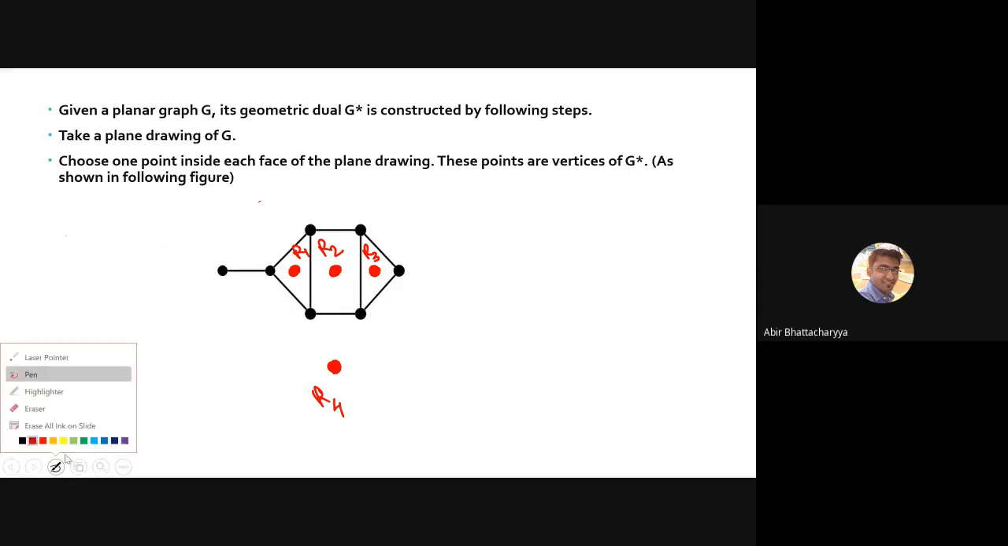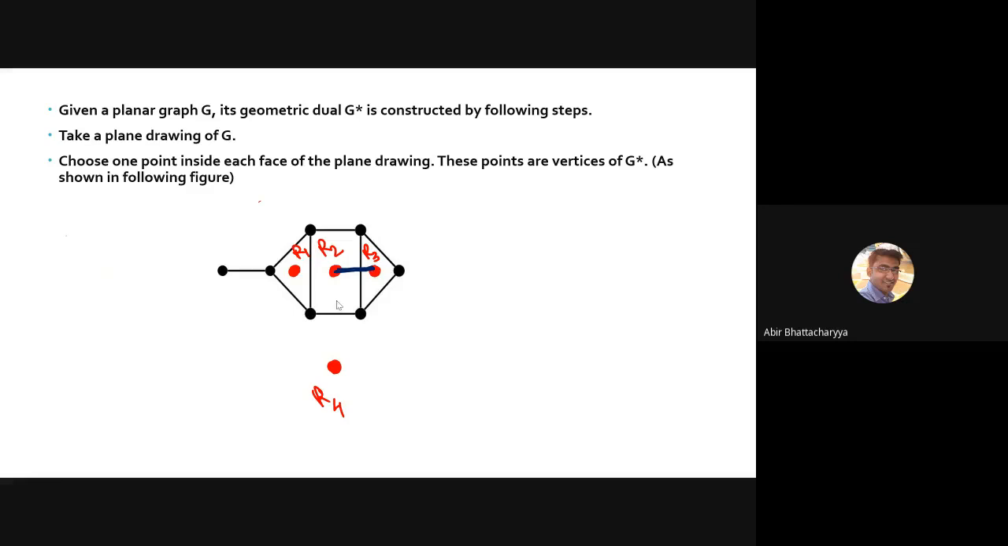So we need to figure out the dual of the graph. So how can I find the dual? First of all, we will connect R2 and R3. R2 and R3 we can connect by intersecting this edge, this black edge.